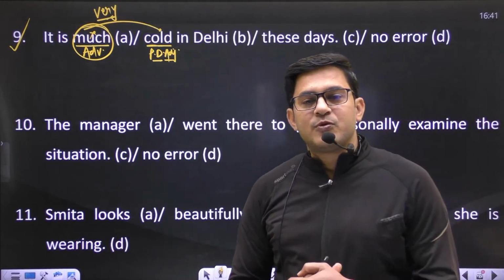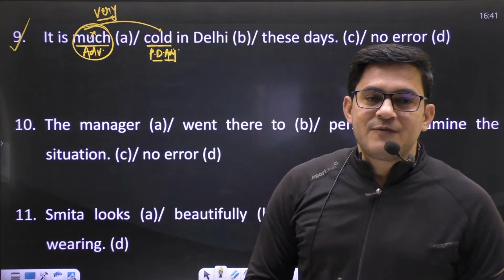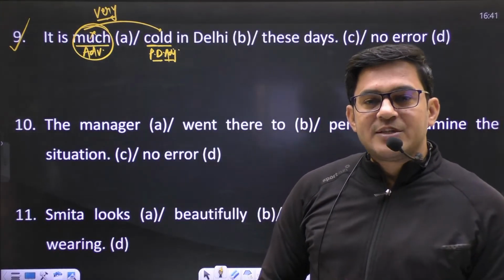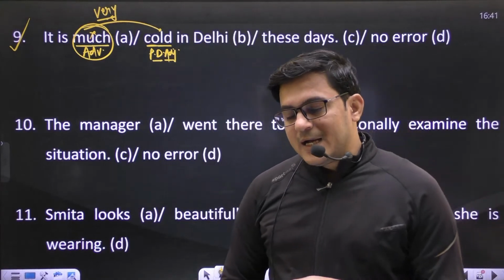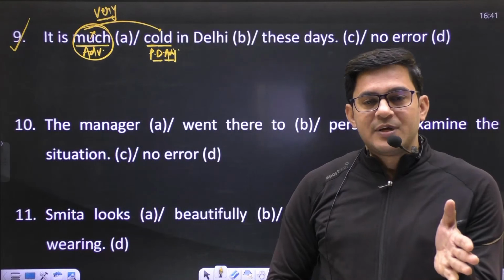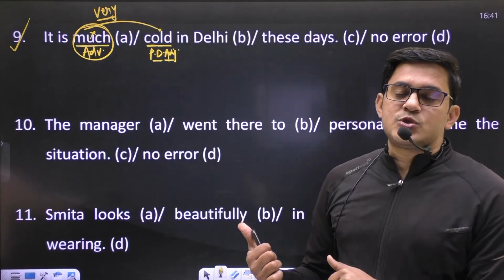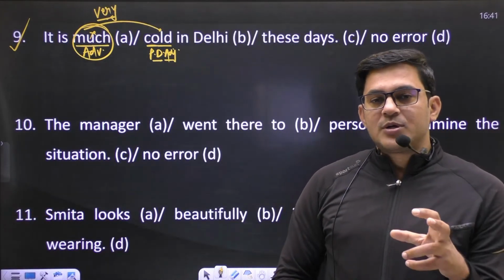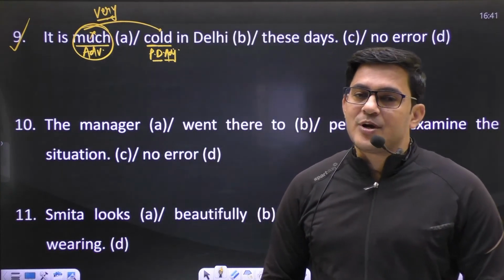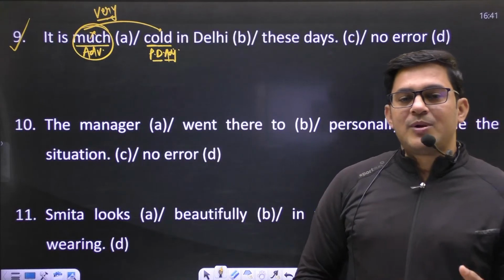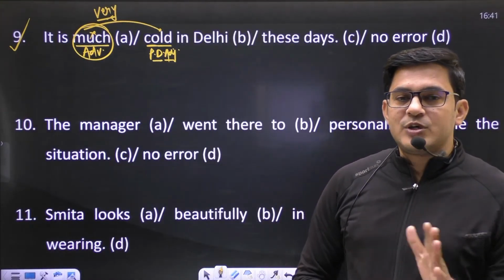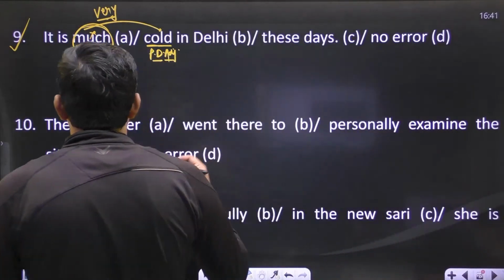Very is used before adjectives of positive degree, and the word much is used before adjectives of comparative degree, right? In this sentence, called is an adjective of positive degree. Before it we use an adverb like very, and before adjectives of comparative degree we use the adverb much.